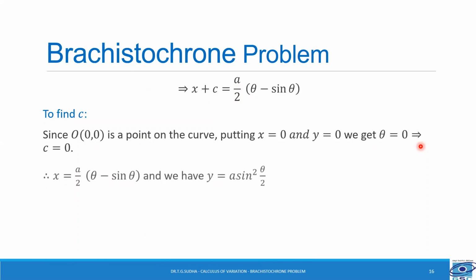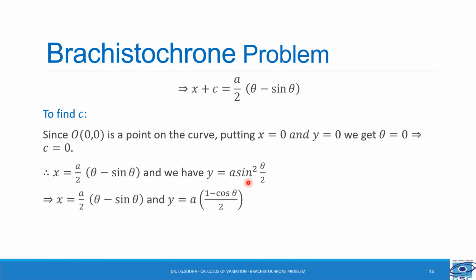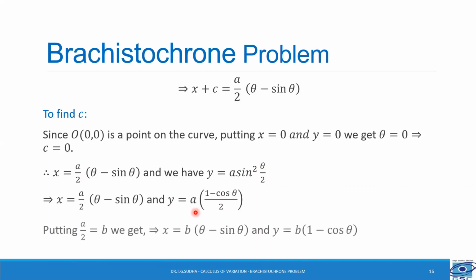Since c is equal to 0, we get x is equal to a by 2 into (θ - sin θ). And we have in the substitution y is equal to a sin²(θ/2). Now we can substitute for sin²(θ/2) as (1 - cos θ)/2. Therefore x is equal to a by 2 into (θ - sin θ), and y is equal to a into (1 - cos θ)/2.